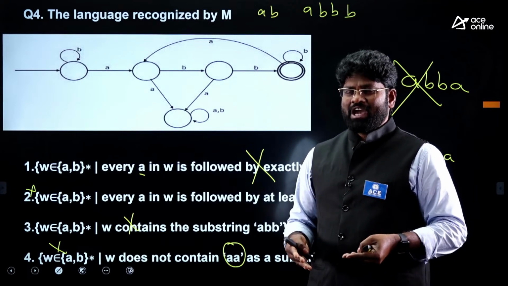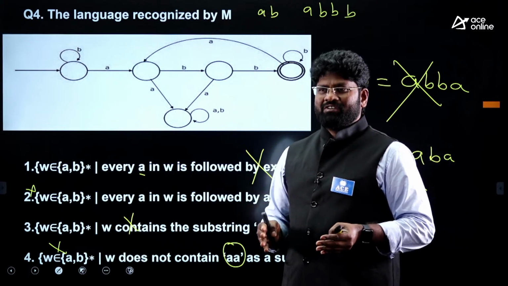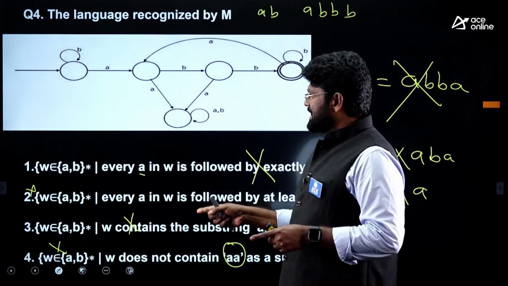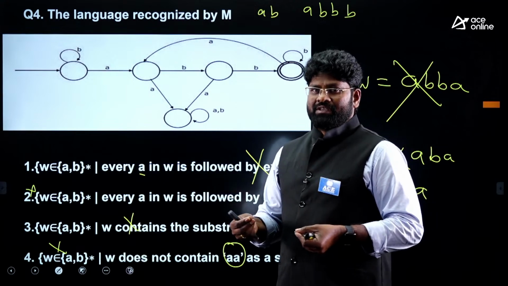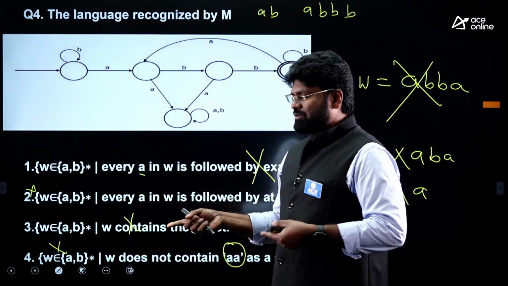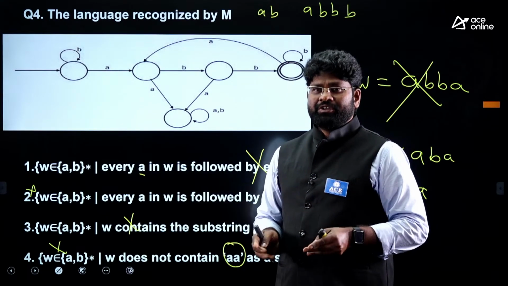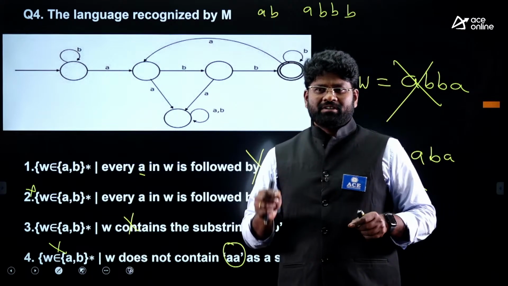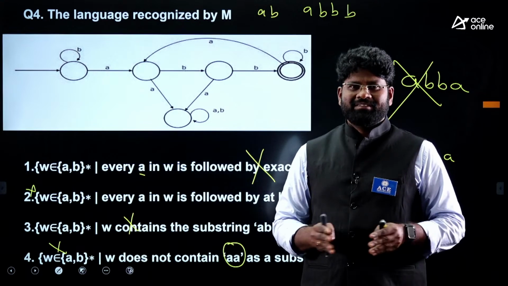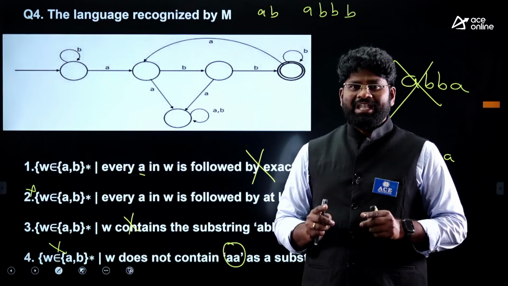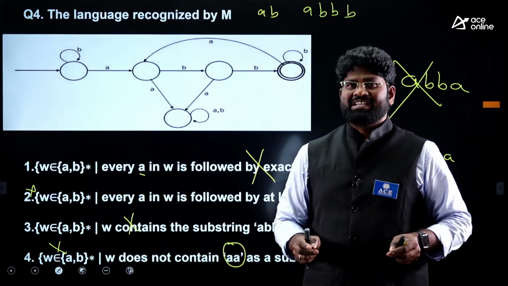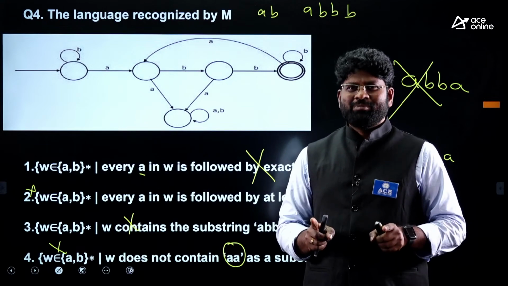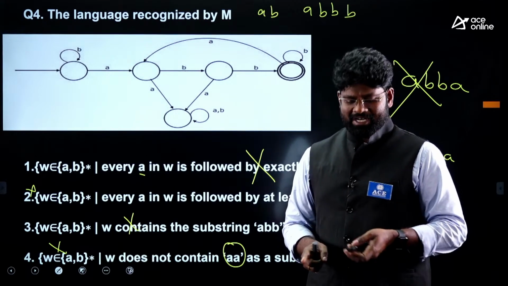So I'm suggesting you never take it for granted because of one string that has been rejected. Not like that. You have to look into the two parts. Ensure L members are accepted and L dash members must be rejected. That is the only criterion you must use to get the answers.